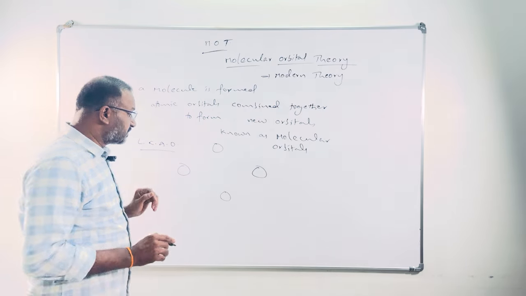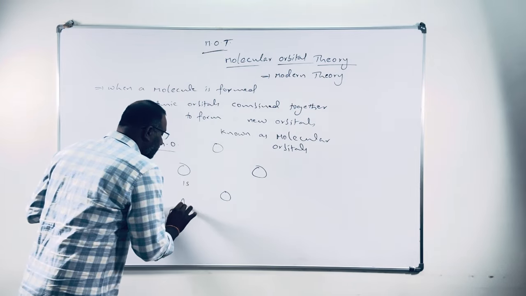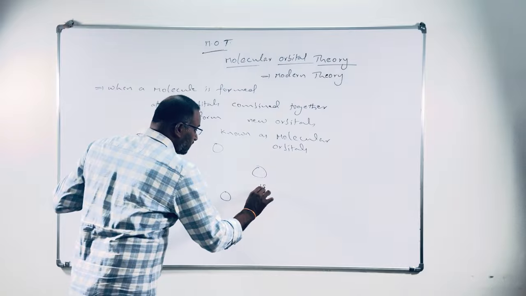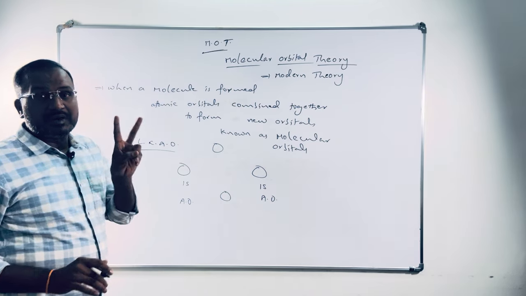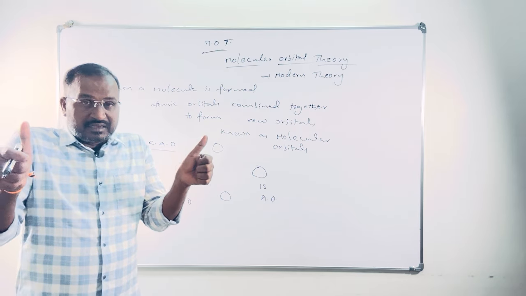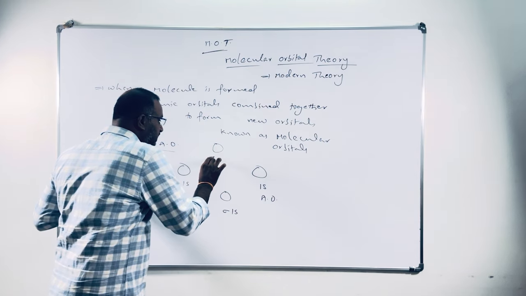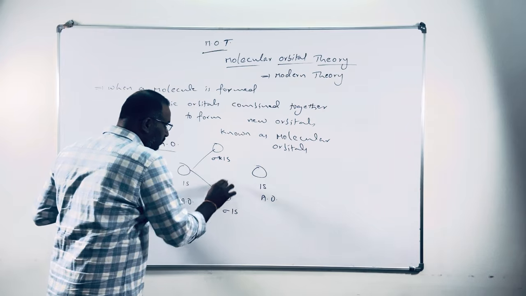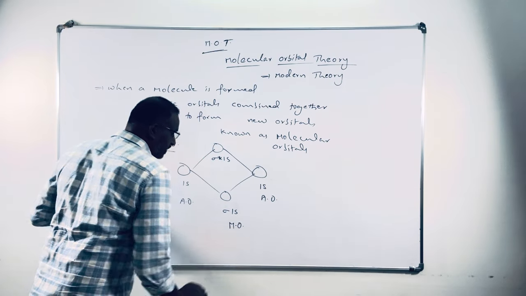One is sigma 1s. Here AO means atomic orbital. The 1s atomic orbital of an atom forms two molecular orbitals, called sigma 1s and sigma star 1s. Like that, two orbitals will be formed. These are called molecular orbitals.